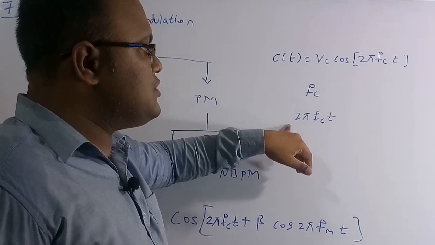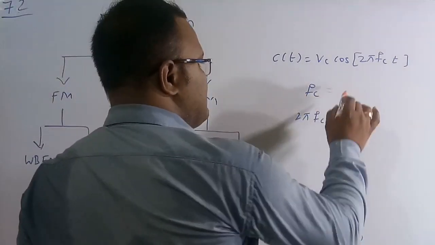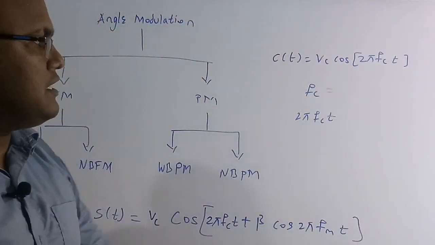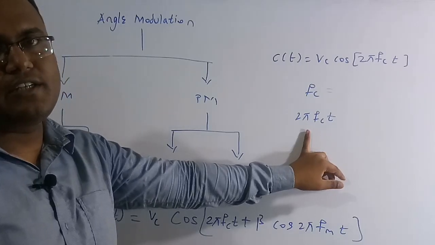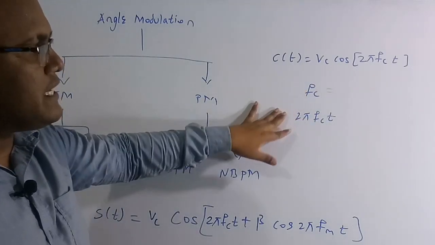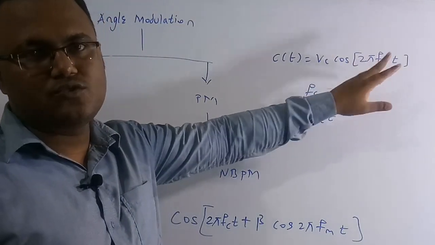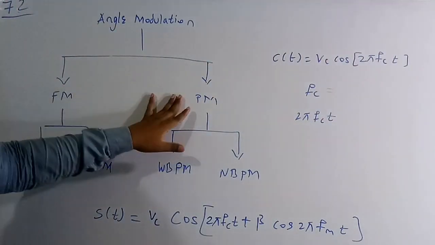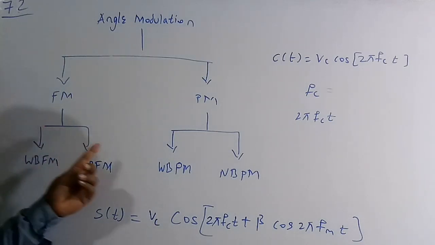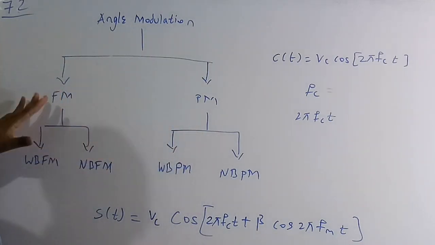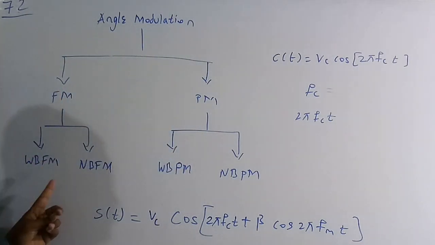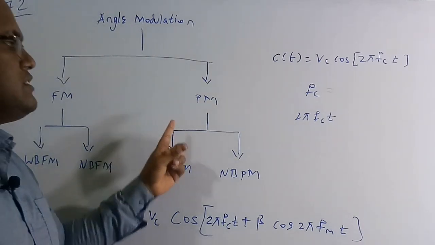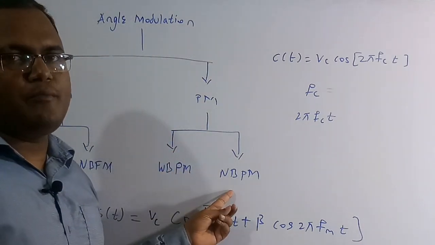If only frequency is changing, it is frequency modulation. If the phase is changing, it is phase modulation. But overall, both cases change the angle of the signal. Therefore angle modulation gives us FM and PM. FM is frequency modulation and PM is phase modulation. Frequency modulation has wideband FM and narrowband FM, and phase modulation has wideband PM and narrowband PM.